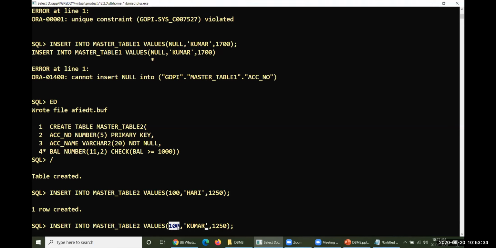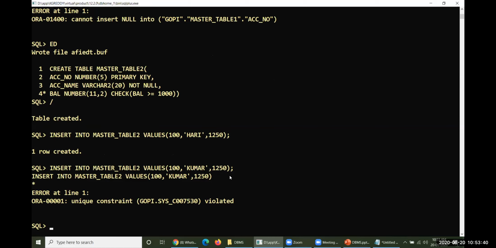The value which is being entered into this particular column will be the same, which is a duplicate. Let us examine this one here. So what is the error message you could get? Look at this: unique constraint is violated.